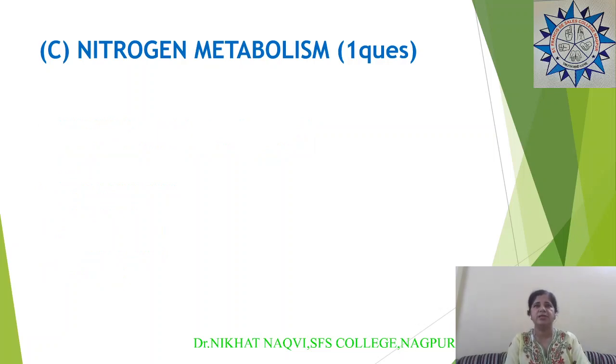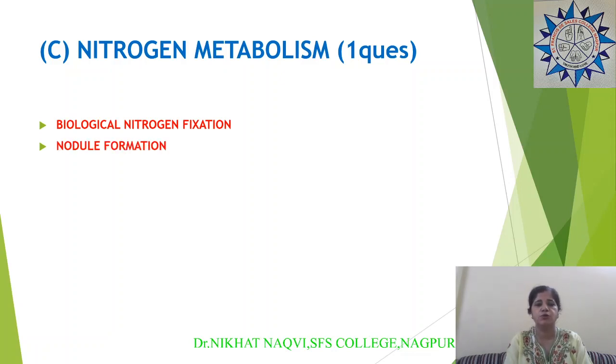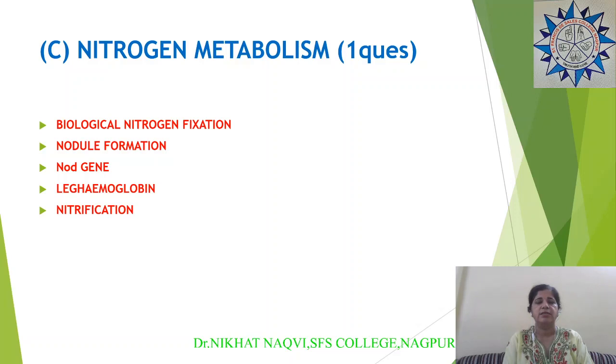Then the third chapter is on nitrogen metabolism. One question is normally asked from this chapter. Here you should know about biological nitrogen fixation. You should know the process of nodule formation in leguminous plants by rhizobium. You are expected to know a little bit about the genes involved, like NOD genes, then leghemoglobin you should know. Then you should know the process of nitrogen fixation, nitrification, denitrification, then ammonification, that all you should know.